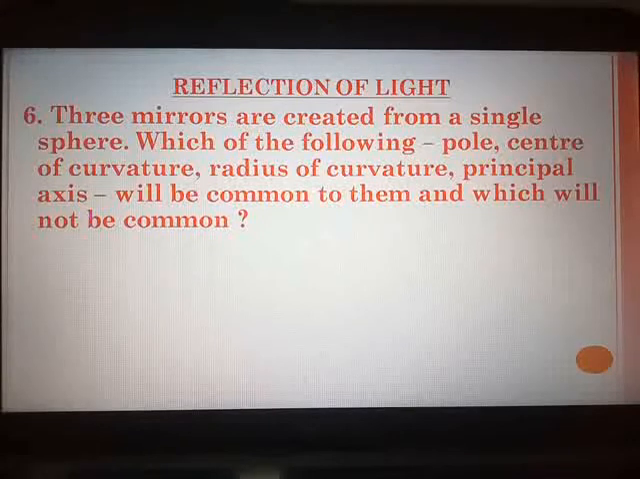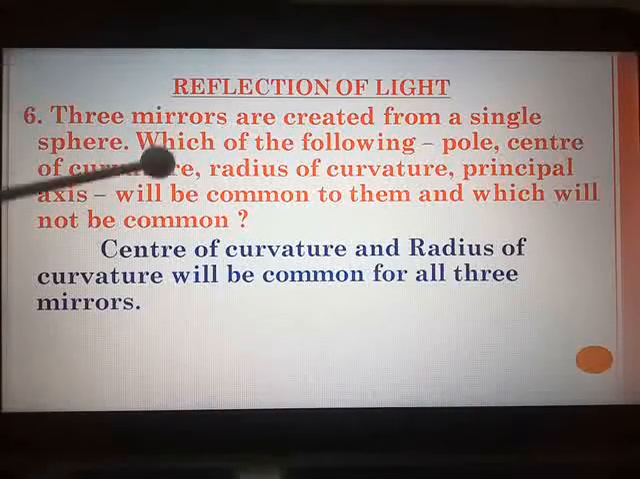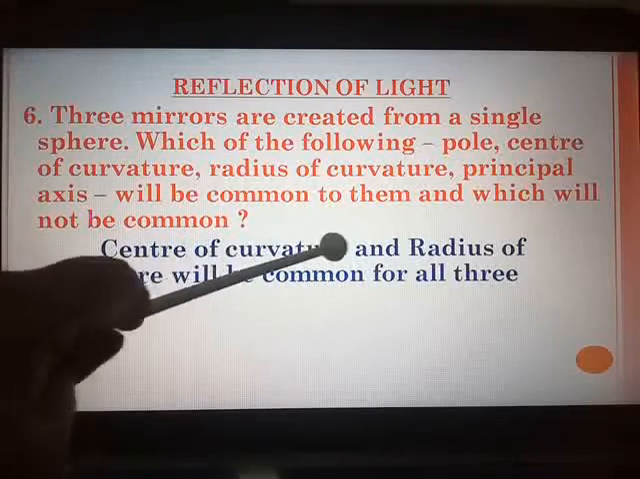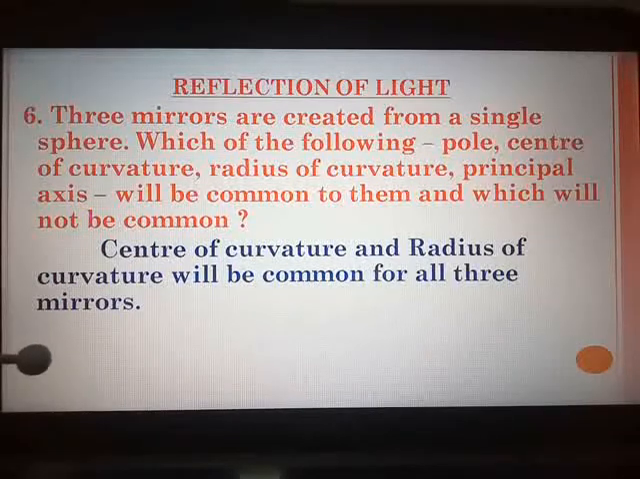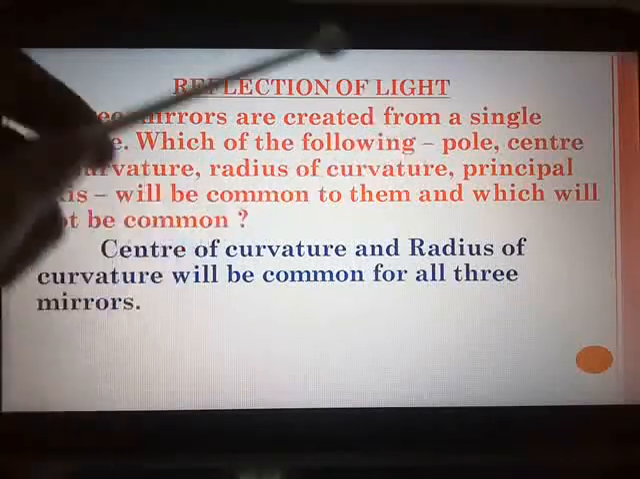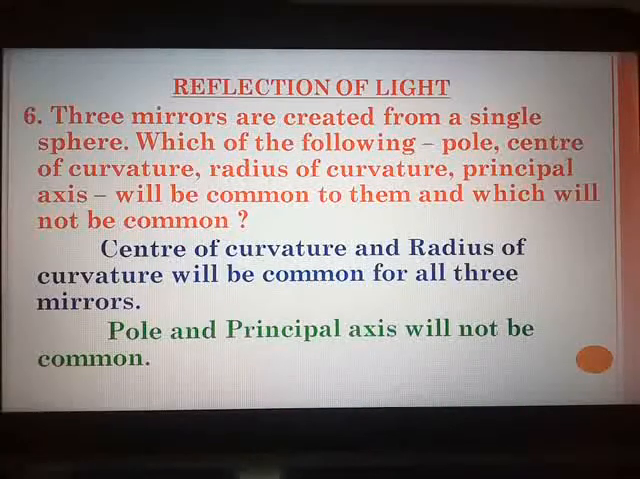Now you know that these 3 mirrors, the 3 pieces, are from a single sphere. So center of curvature and radius of curvature will be common. So your answer should be center of curvature and radius of curvature will be common for all the 3 mirrors, and the remaining is pole and principal axis, which will vary. So pole and principal axis will not be common.